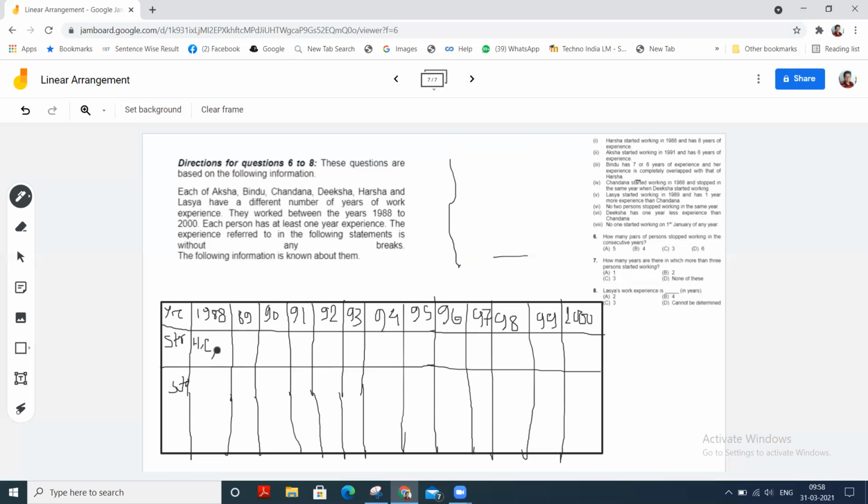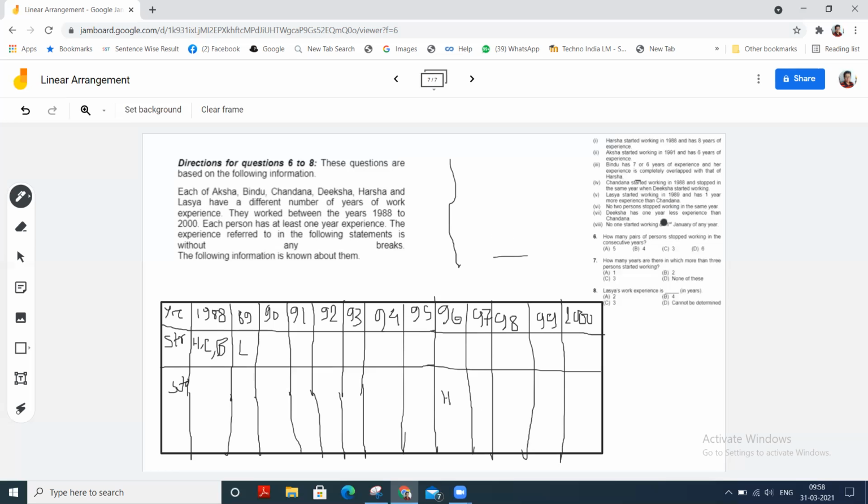Okay. And Bindu also. So when Harsha stopped his working after 8 years, means 1996, so Harsha here. Okay. Then Lassa started his working in 1989. So Lassa here.